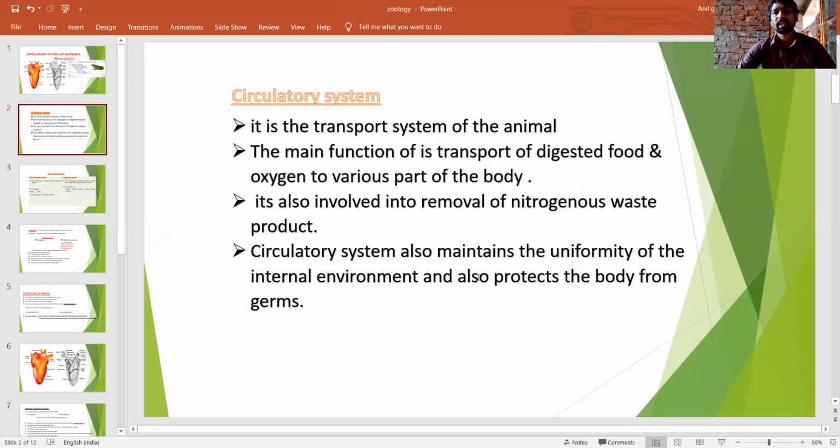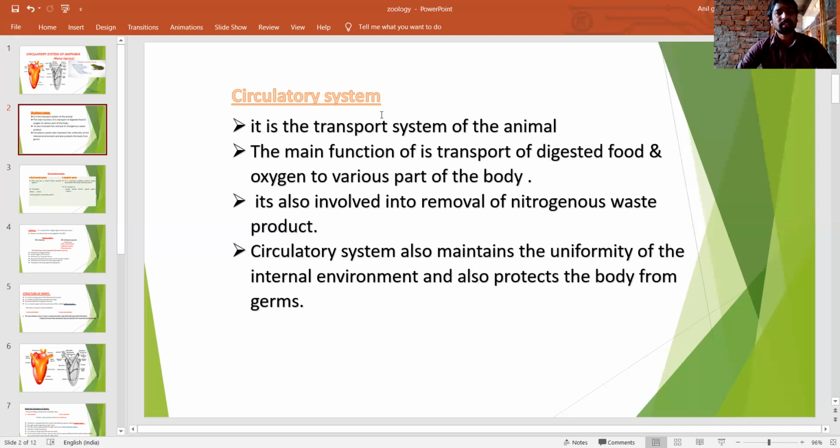maintaining the constant internal environment of the body, and it also protects the body from foreign particles. If foreign particles enter the body, the WBCs attack them and remove them from the body and kill bacteria and viruses. It protects from foreign particles.